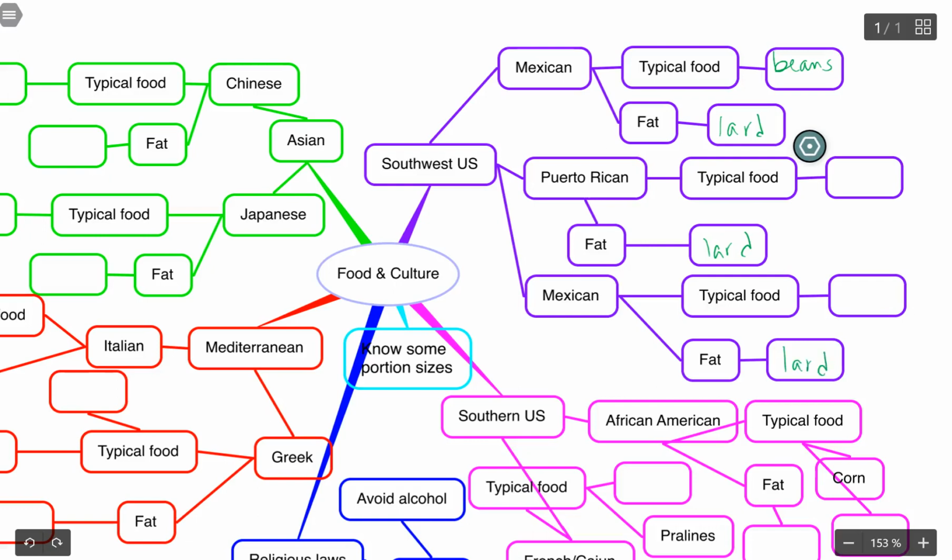Now, Puerto Rican cultures, typical foods, beans and rice. And cut and paste issue here, this should be Native American. Native American again, typical food, beans and rice.